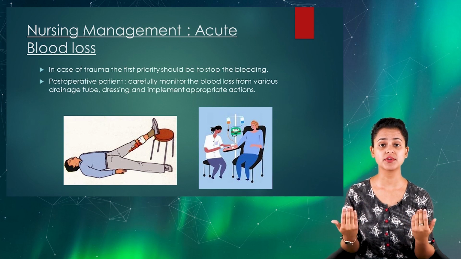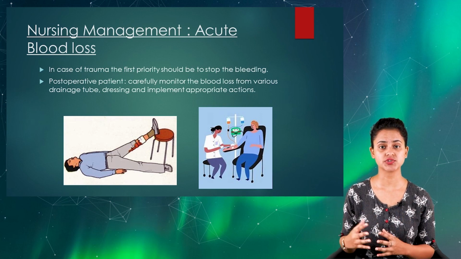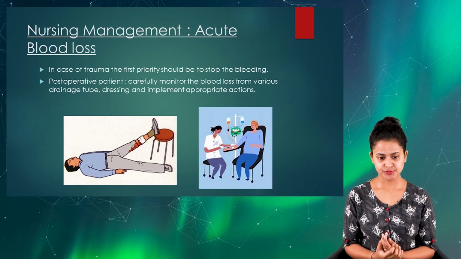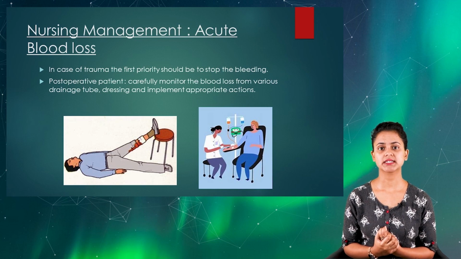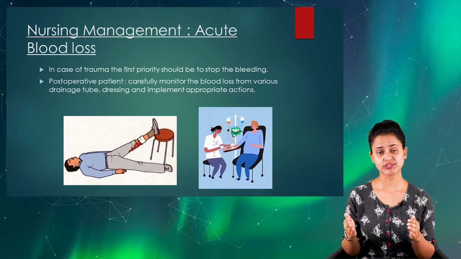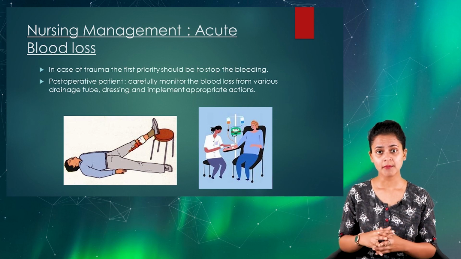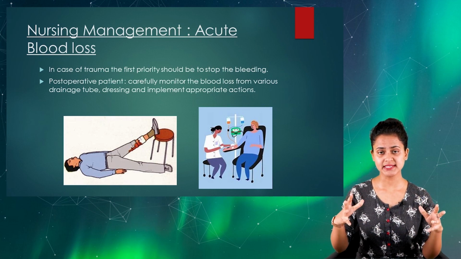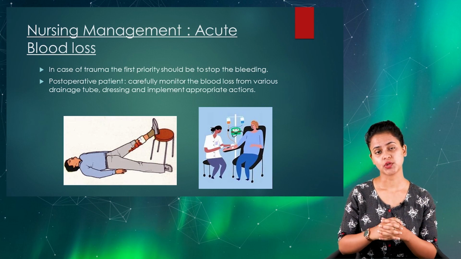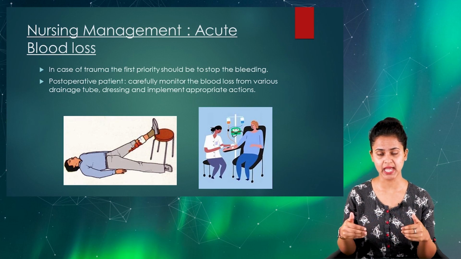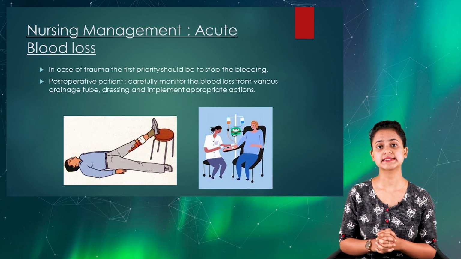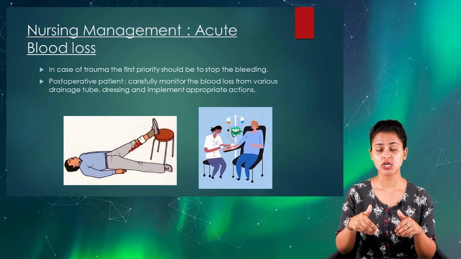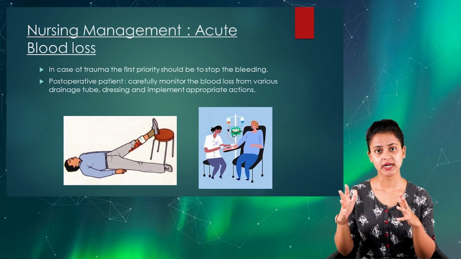Now we're going to discuss the nursing management of acute blood loss related anemia or chronic blood loss related anemia. The nursing management basically includes assessing the client. History collection and physical examination would definitely be done, but in an emergent scenario, we're going to assess the localized area where the traumatic injury has happened. Basically, the first priority would be searching for and pointing out the source of bleeding or hemorrhage.